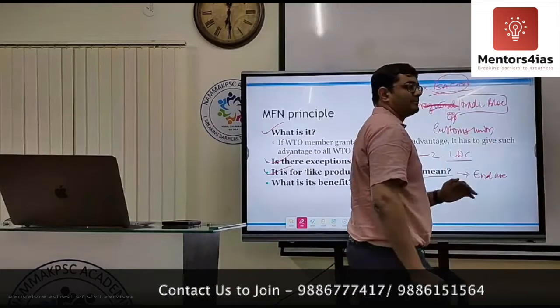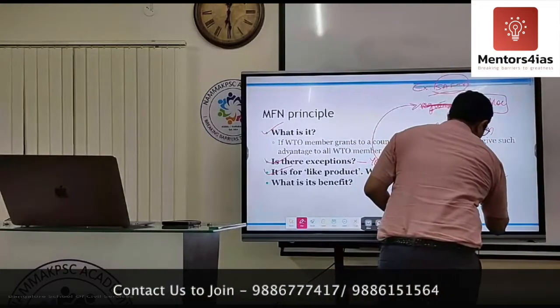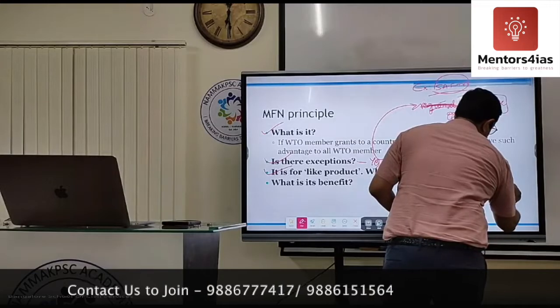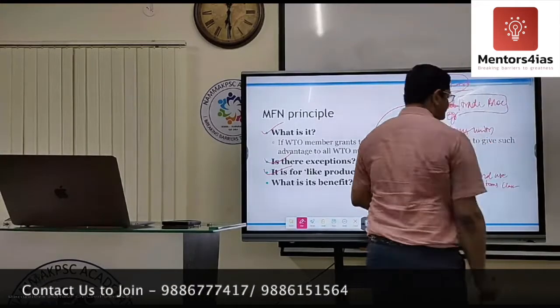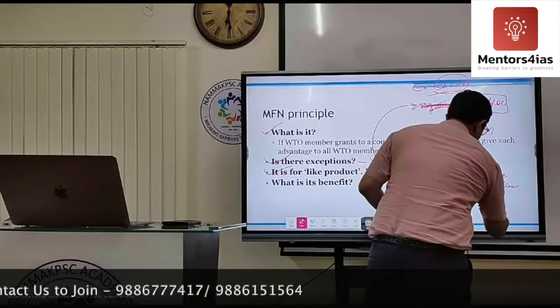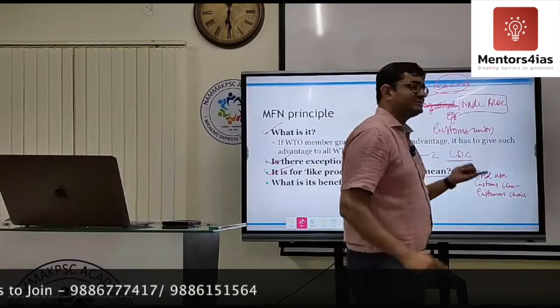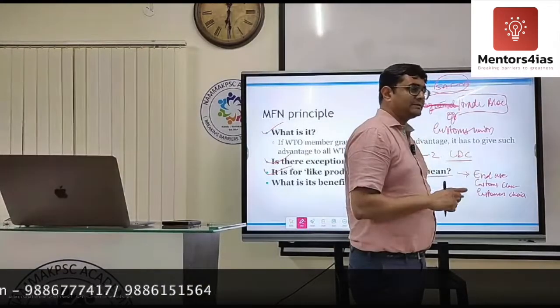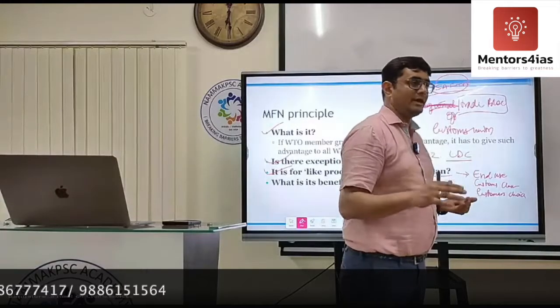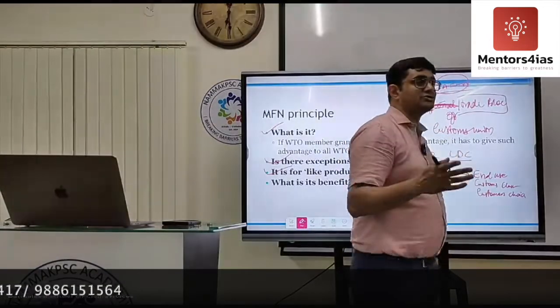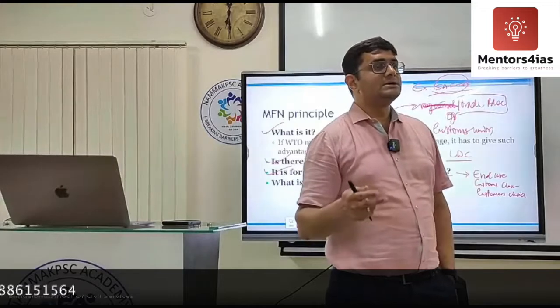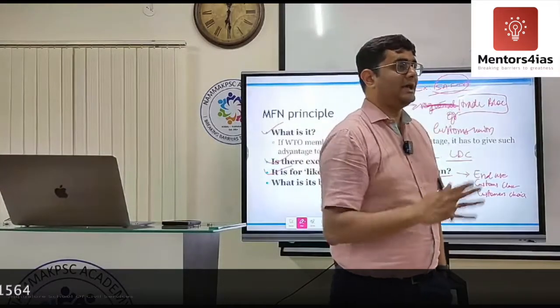Customs classification. Customer's choice. So, if the end use is the same, or if the customs classify that commodity the same way, or if the customer's choice is the same, such products are called like products.